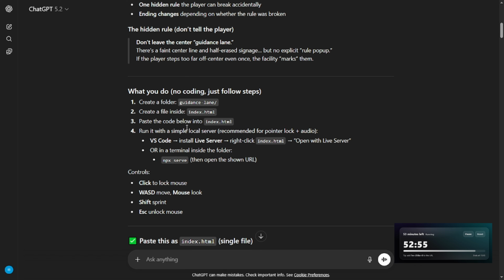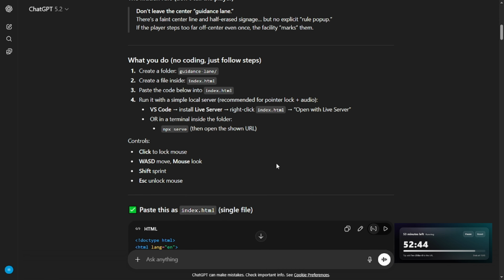Now to the important part: what you do. No coding, just follow the steps. Create a folder called guidance-lane. Create a file inside, index.html. Paste the code below into the index file. Run it with a simple local server, recommended for pointer lock plus audio.